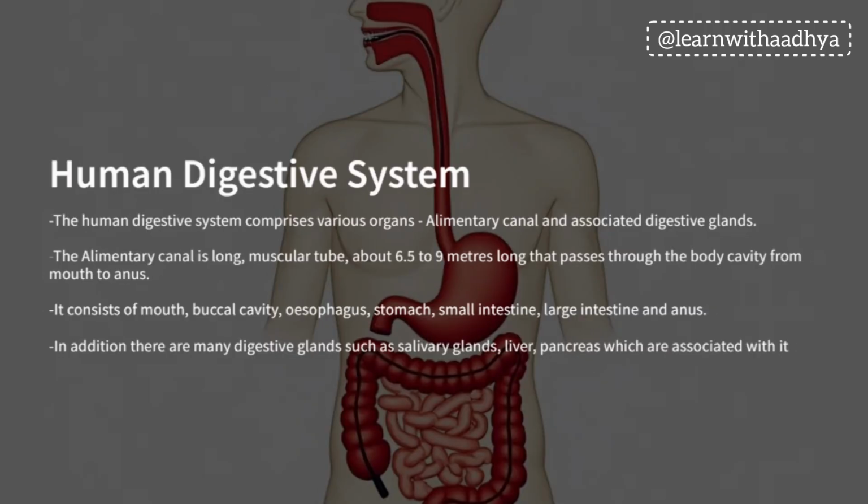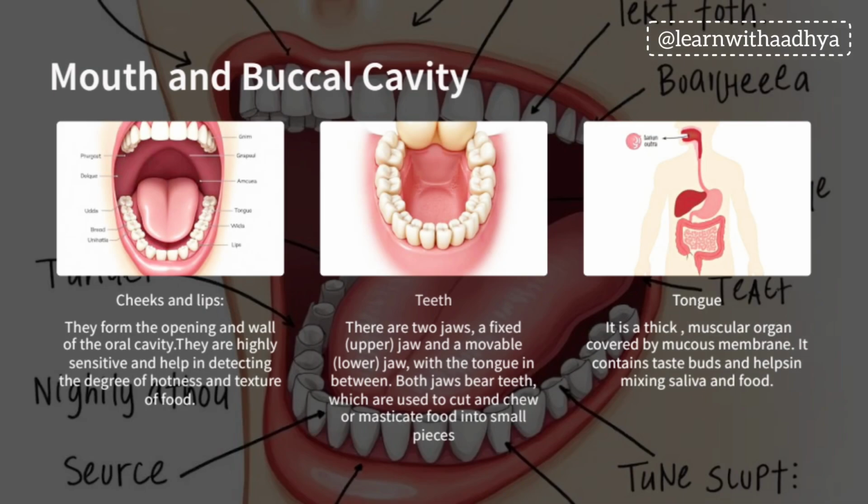The alimentary canal is about 6.5 to 9 meters long and passes through the body cavity from mouth to anus. It consists of the mouth, buccal cavity, esophagus, stomach, small intestine, large intestine, and anus. In addition, there are many digestive glands such as the salivary glands, liver, and pancreas, which are located alongside it. They perform different functions. Let's discuss the mouth and buccal cavity. This plays the very first and crucial role.